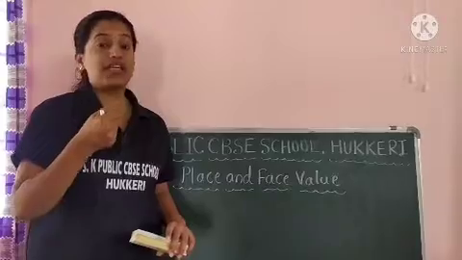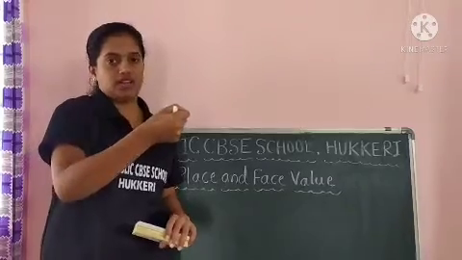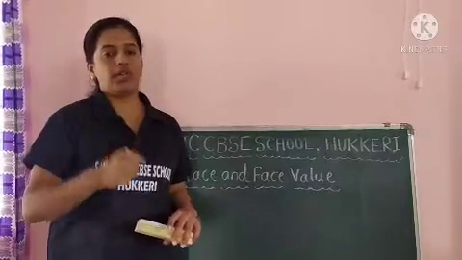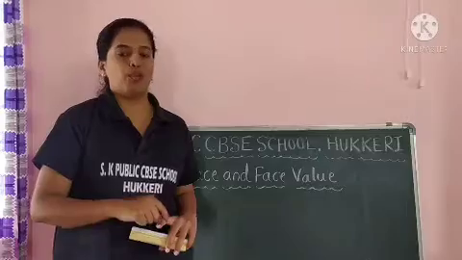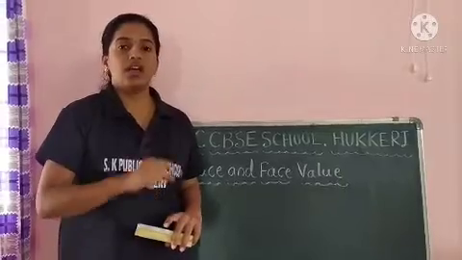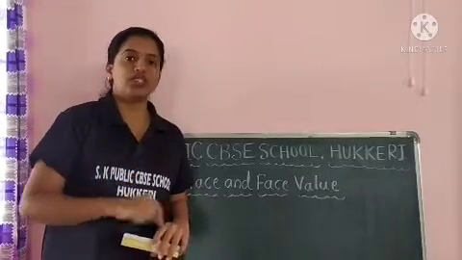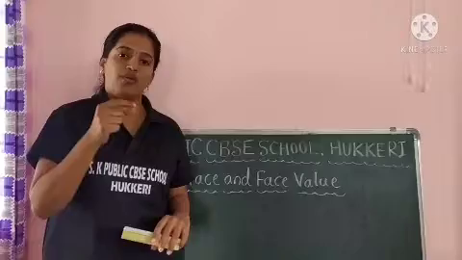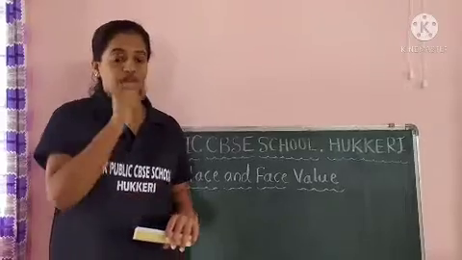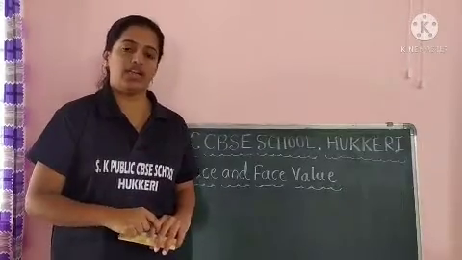Daily you have to practice 10 numbers along with number names. Suppose if you practice 1 to 10 numbers along with number names, tomorrow again 11 to 20. I will also give you homework, the same homework. So till 100, first standard children, you have to practice 1 to 100 numbers along with number names, and the spellings of those number names. Once you become perfect in that, then you can go for 101 to 200. Daily again 10 numbers along with number names.